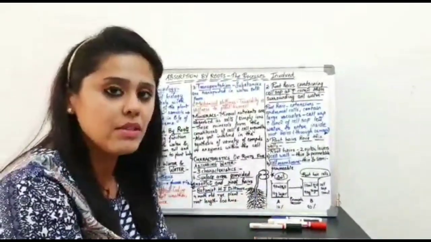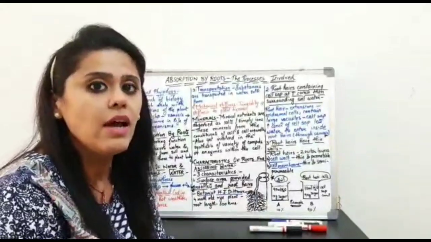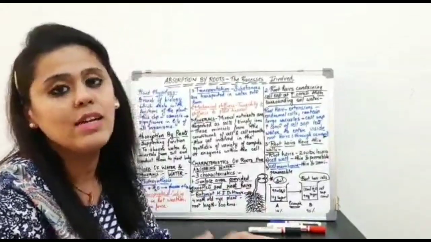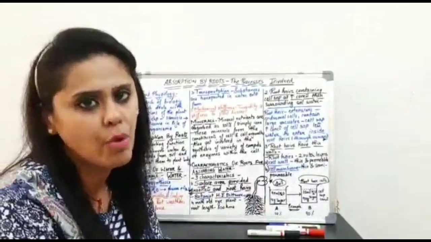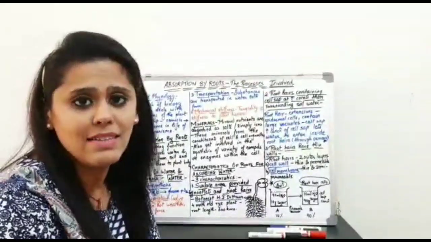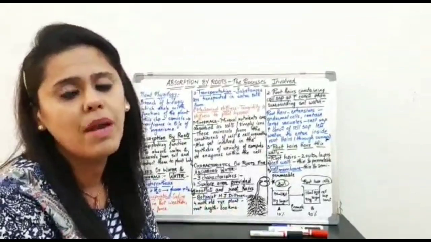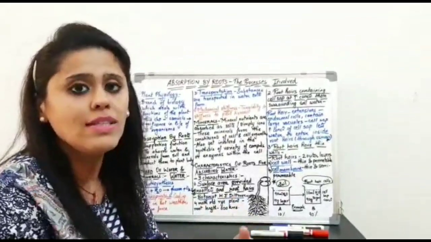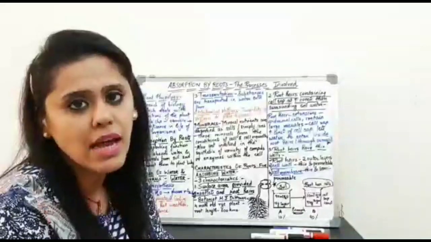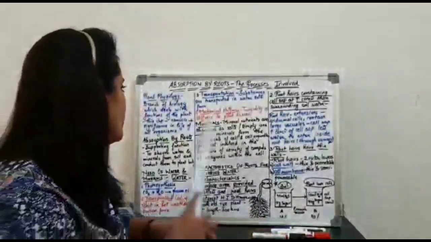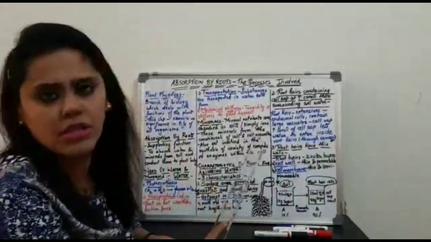Plant physiology is the branch of biology wherein you have to understand the overall functioning of the plant body: how the cells, the tissues, the organs, the organ systems of the plant function. All these functions you'll have to study in this unit called plant physiology.